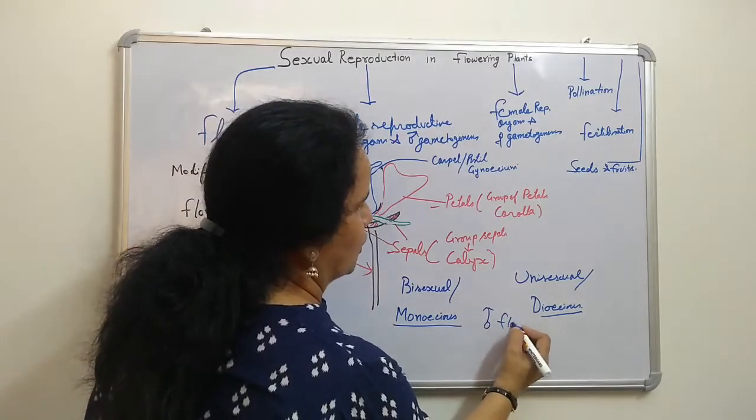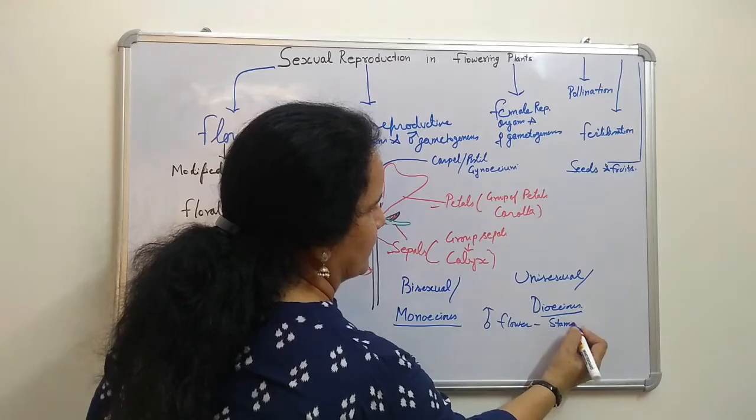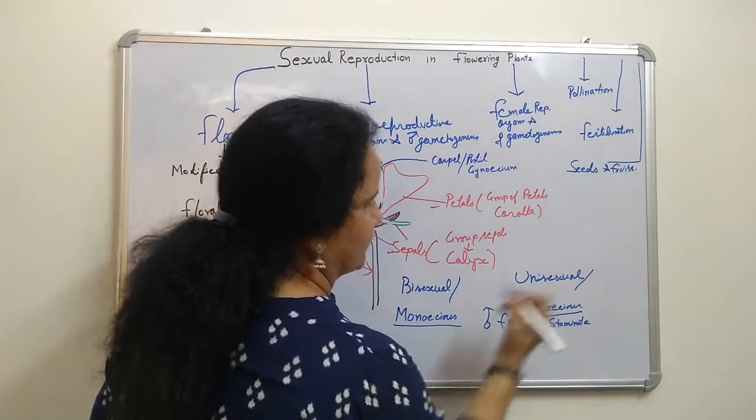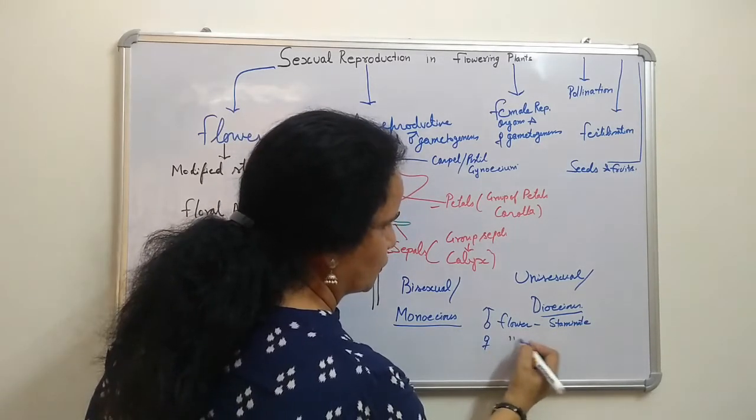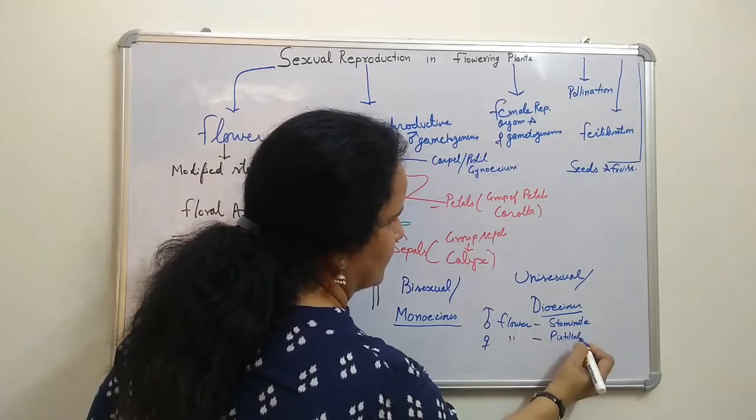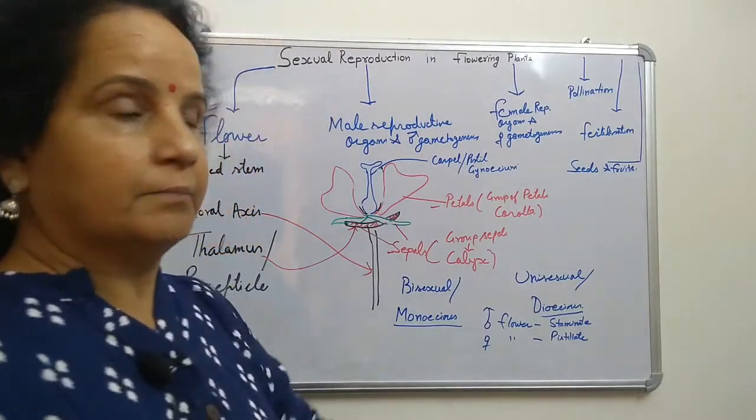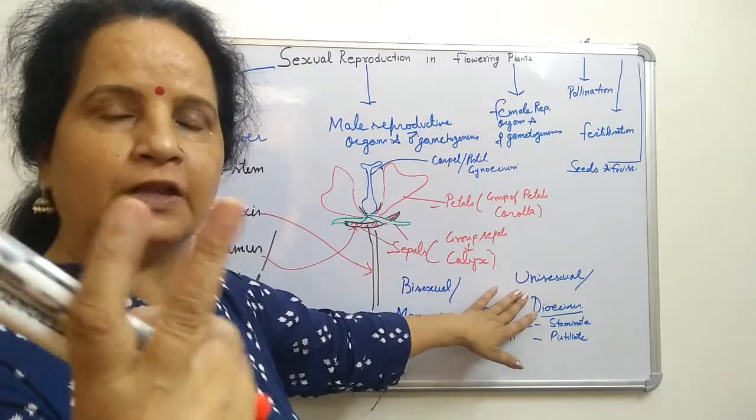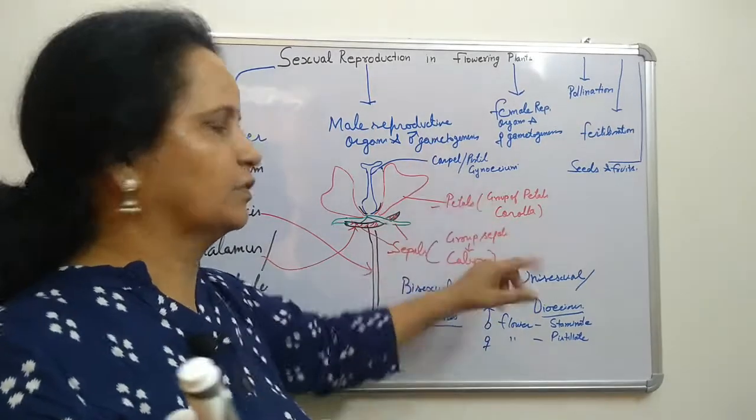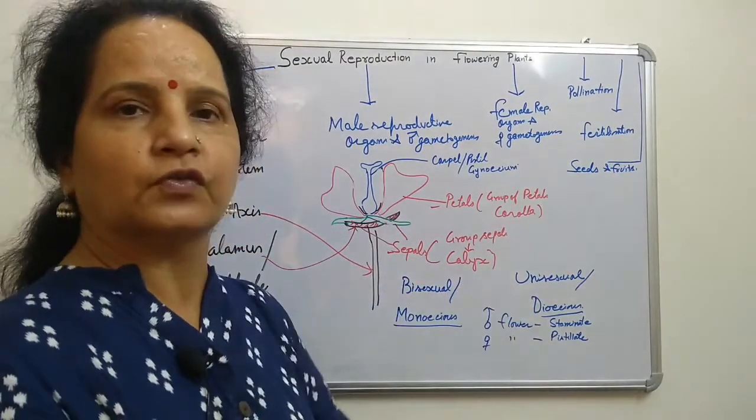The male flower is also called staminate flower, and the female flower is also called pistillate. Right? These are dioecious. Why? Because there are two bodies, and in each body one sex is present. One sex, that's why we are calling it unisexual.